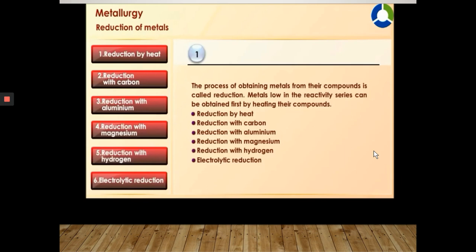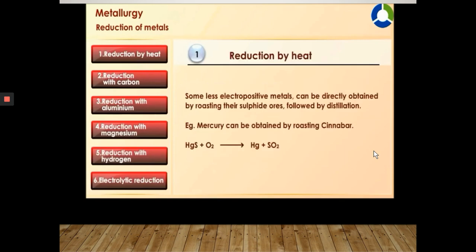Reduction by heating, reduction with carbon, reduction with aluminium, reduction with magnesium, reduction with hydrogen, electrolytic reduction. Reduction by heat. Some less electropositive metals can be directly obtained by roasting their sulfide ores, followed by distillation. For example, mercury can be obtained by roasting cinnabar. HgS, cinnabar, plus O2, oxygen, gives Hg, mercury, and SO2, sulfur dioxide.